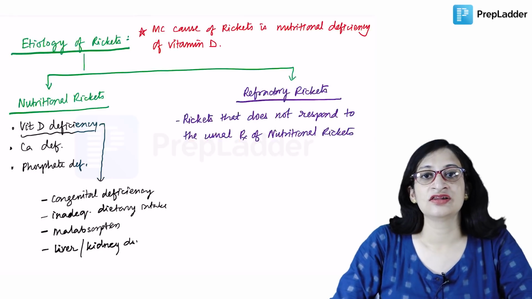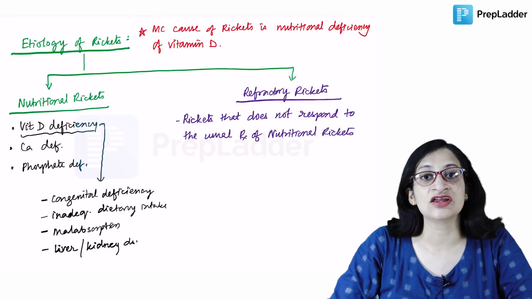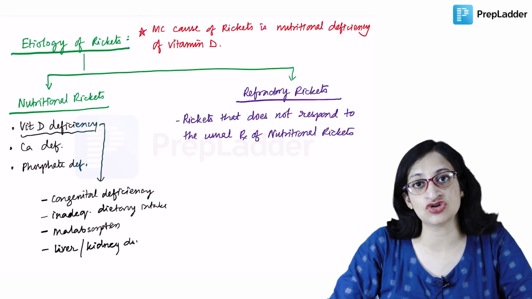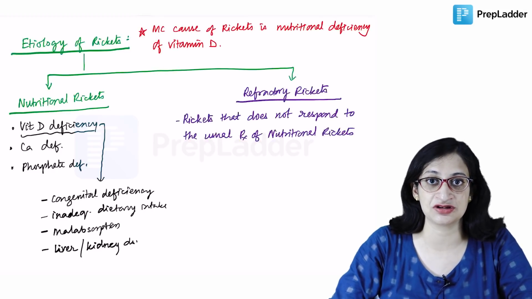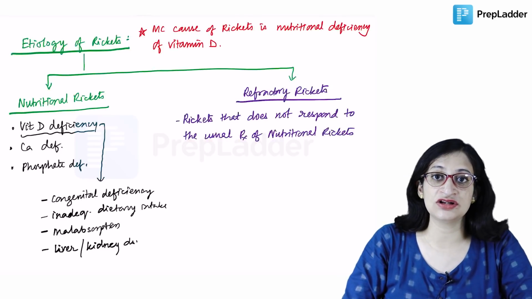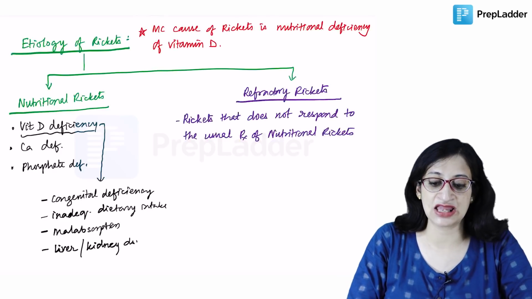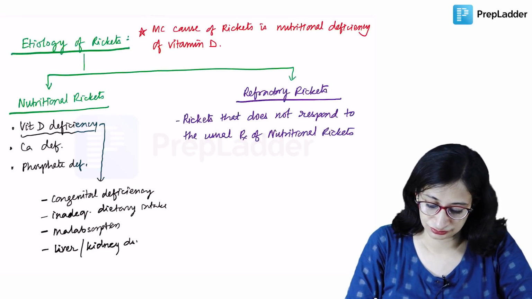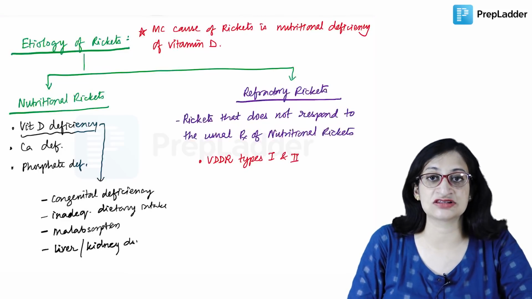That means even after giving an adequate dose of vitamin D or calcium, as we'll be discussing, if you do an X-ray, there is no radiological healing documented by 4 weeks. Normally, we should be able to see some radiological evidence of healing by 4 weeks in a child with nutritional rickets after treatment. The categories included in refractory rickets include VDDR, vitamin D dependent rickets type 1 and 2, that we'll be discussing in more detail subsequently.